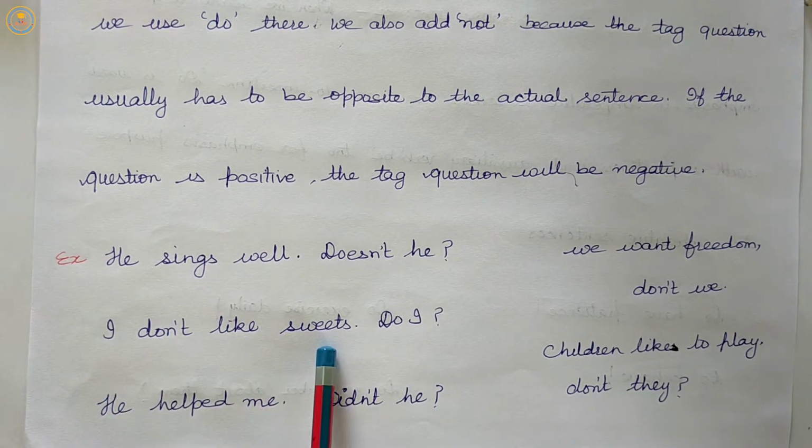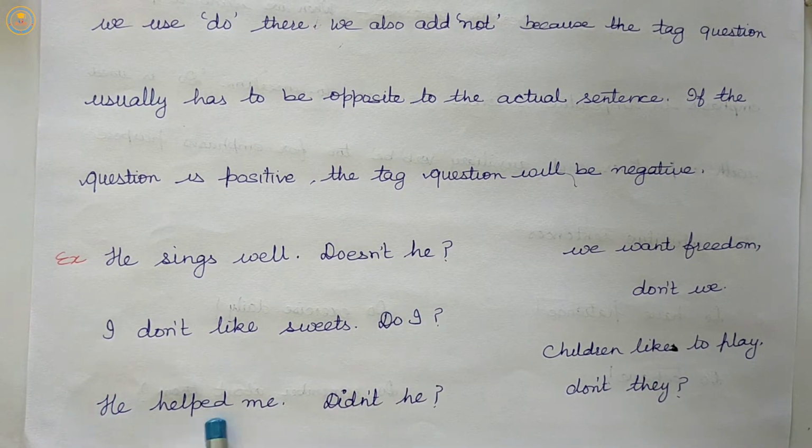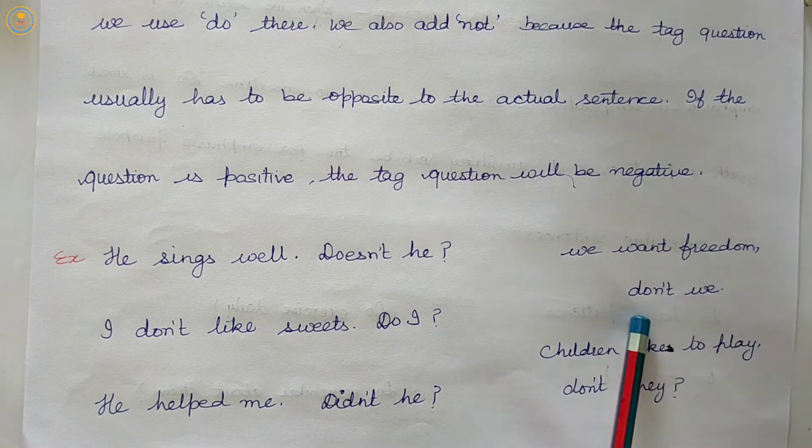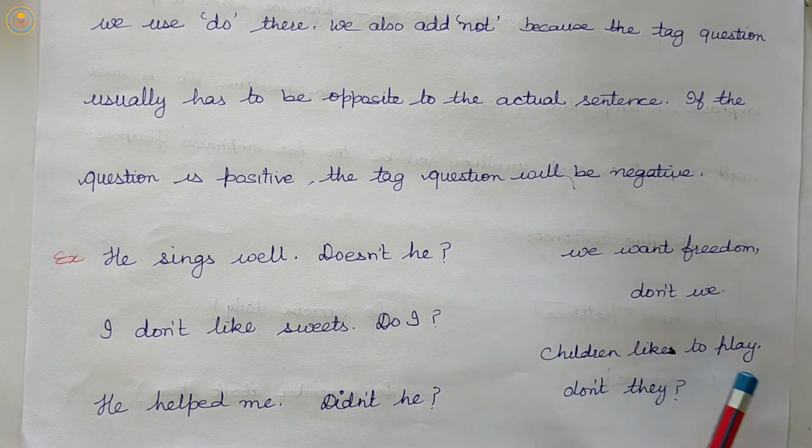I don't like sweets, do I? He helped me, didn't he? We want freedom, don't we? Children like to play, don't they? So, the use of do in a tag question tells us that we will use do support in the tag form. If the statement is positive, the tag question will be negative, and we will add not also. So examples are given here.